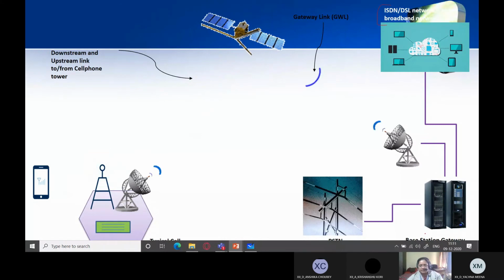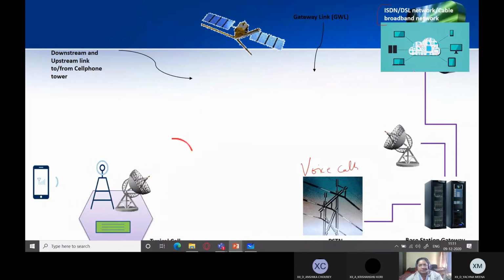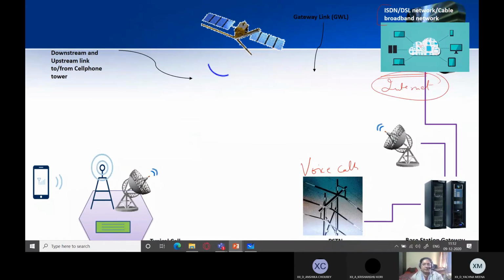And here we have the base station gateway, which divides the connections into two. One goes into the PSTN, that is the public switched telephone network. This is for voice calls. And the other end goes into the actual internet cloud, the whole internet backbone. Understood? So this is how your cell phone network works. So your phone can be connected to the rest of the internet through this connection.